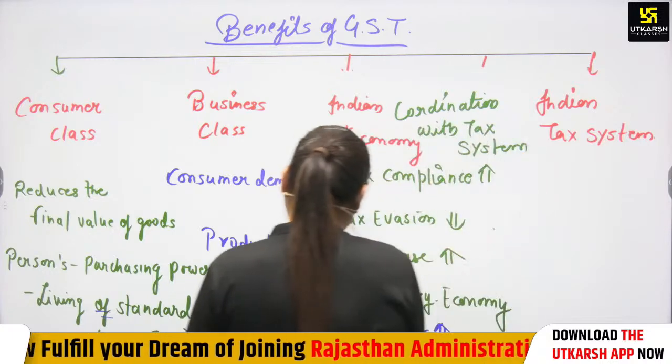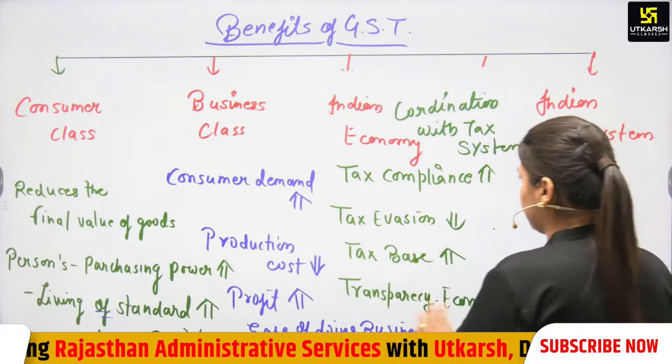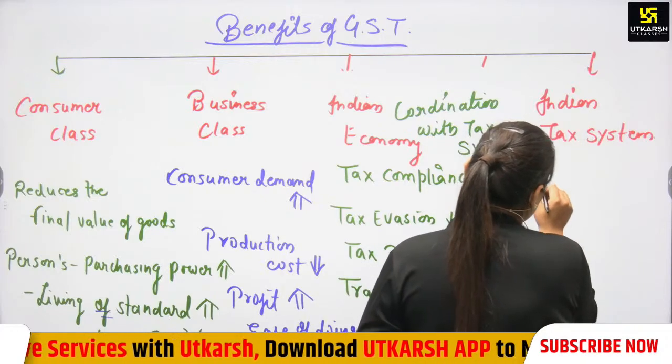Again, what are the benefits to the Indian tax system? We will discuss here that tax collection will increase.